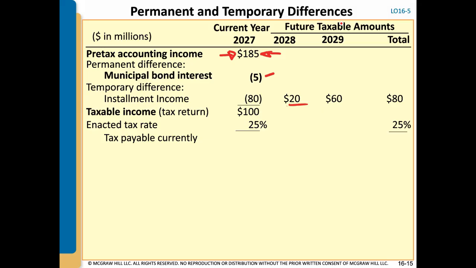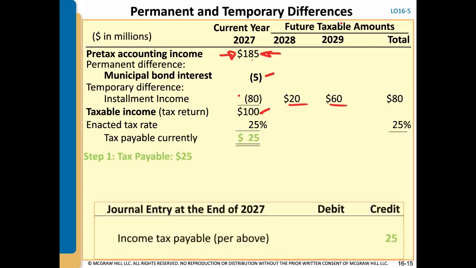We're going to recognize $20 million in 2028 and $60 million in 2029. But when we're doing our current income tax payable, we're going to see all the items that affect our taxable income in the current year. So our taxable income is $100 million times 25%, which gives us a tax payable of $25 million. So we're going to credit income tax payable $25 million.